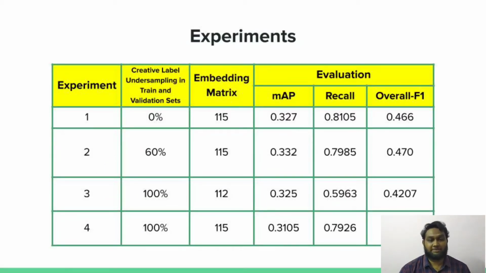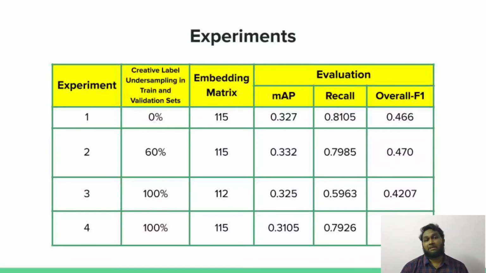I would like to present some experiments that we used to benchmark and also showcase some important observations. Firstly, we have used the whole dataset with no undersampling strategy. This is experiment number 1 in the table shown. Secondly, we found the mean of the distribution and sampled all the labels randomly which are about 2 times the mean. By doing the aforementioned, the frequency of the creative label was reduced to 40% of the original frequency in the dataset. This experiment was repeated 5 times and is reported as experiment number 2.